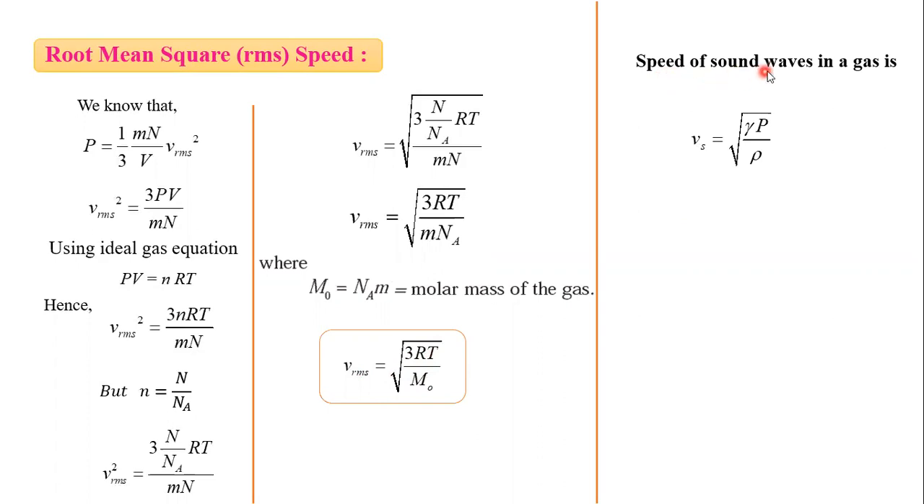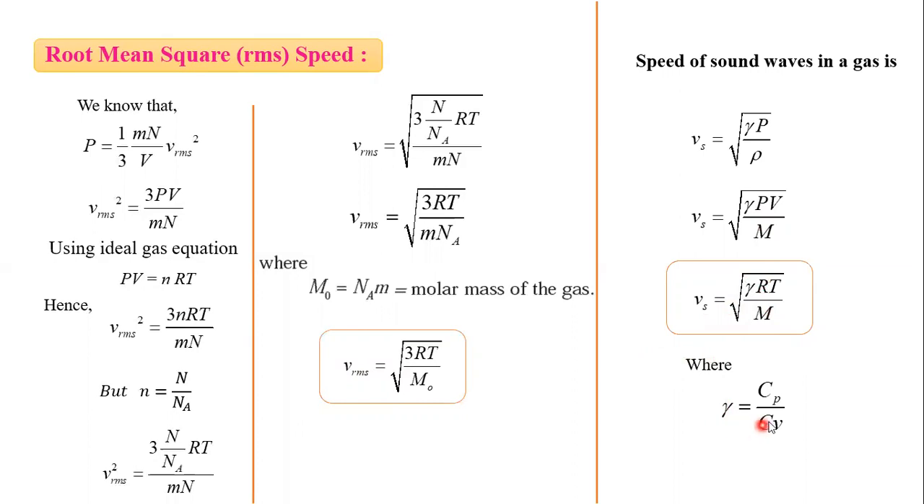Also, we know that the speed of sound in gas is given by the formula square root of gamma P by rho. So here density we can write as mass by volume. So volume is shifted up, and we can write gamma PV by M. So we get here the formula PV is equal to RT by the gas equation. So gamma RT by M, where gamma is the ratio of specific heats Cp and Cv.